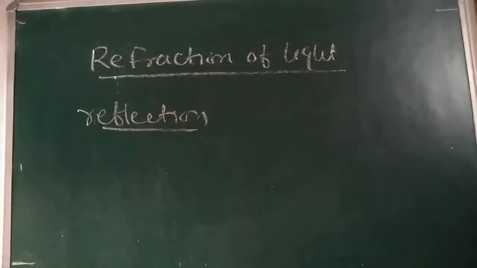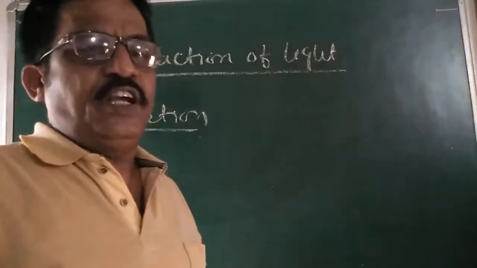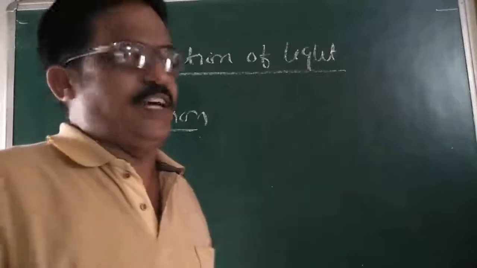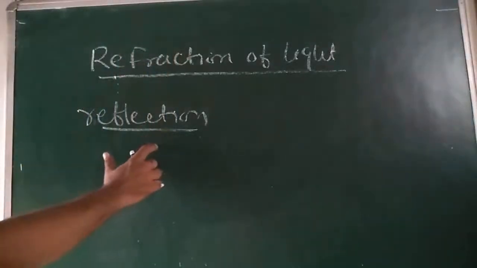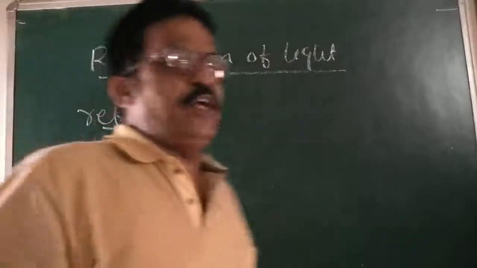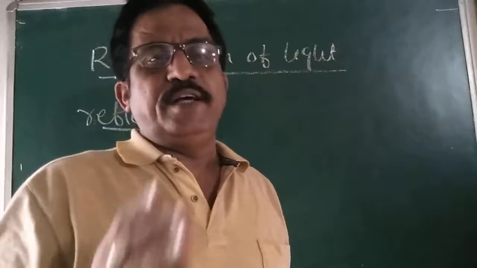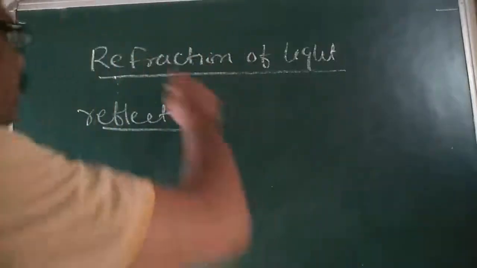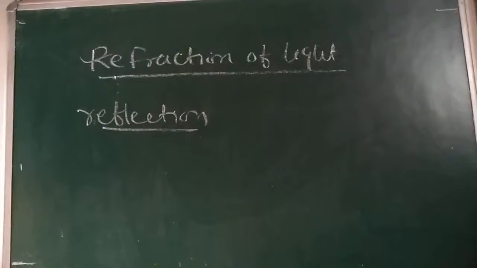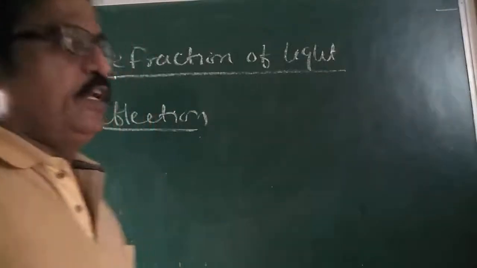Earlier we have seen reflection of light, that is change in the path of light in a given medium. Now we have to investigate what happens when light goes from one transparent medium to another medium. Medium is changing, so here we are going to see refraction. Does it move along the same straight line or change its direction? Let us see.